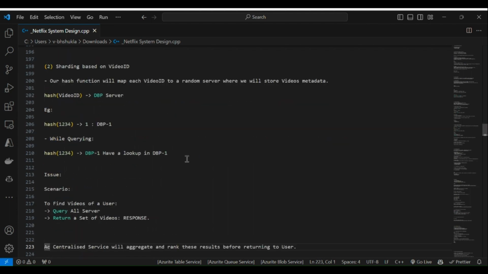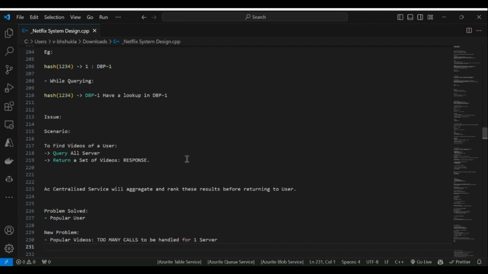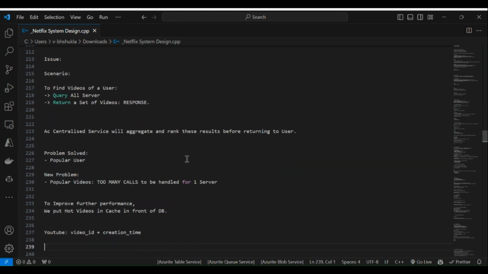Coming to the issue scenario: to find videos of a user, we query all servers and then return a set of video responses, because we are not getting them correctly identified. A centralized service will aggregate and rank these results before returning them to the user. So the popular user problem is solved.